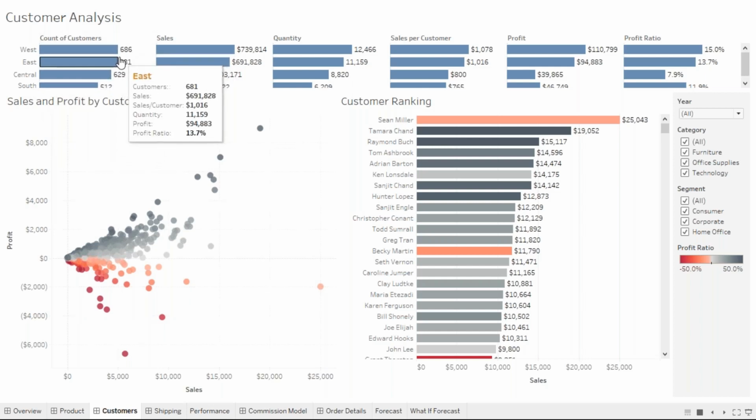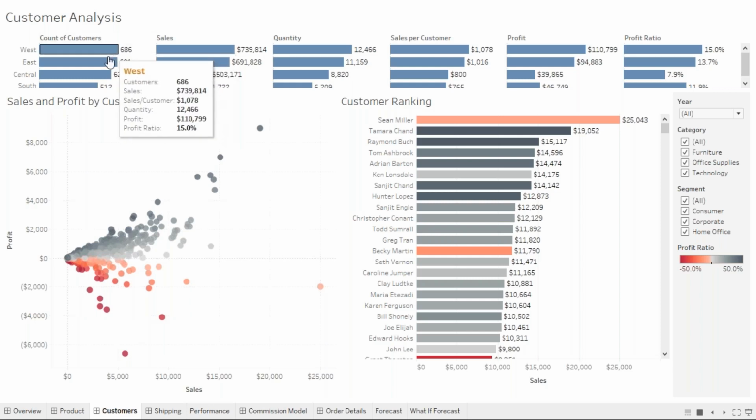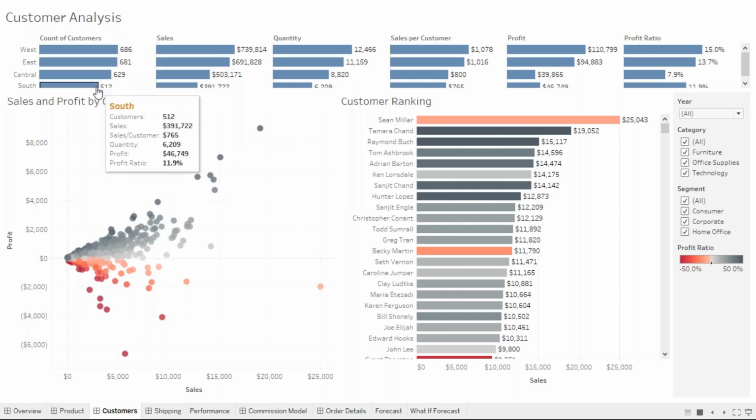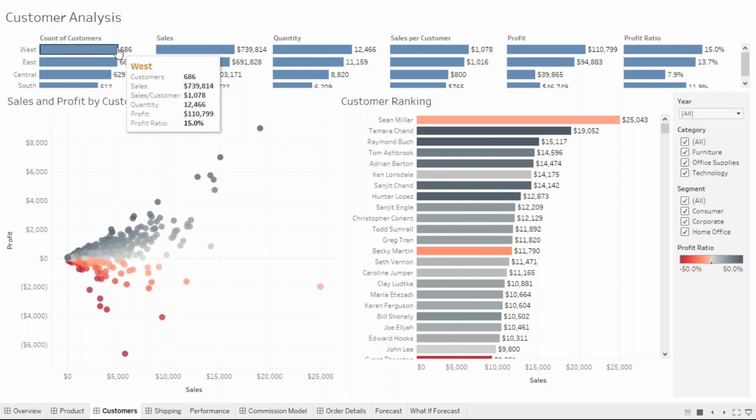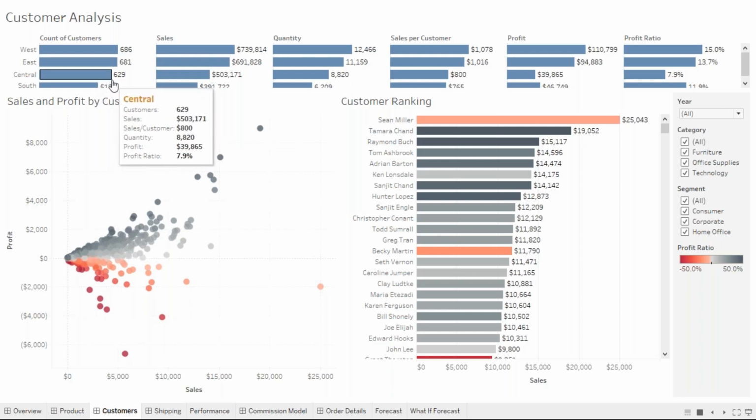I want to make my target 1000 for the next year. Currently the count of customers in the region is like this, and I want to set a target. I can establish my plan and try to bring customers into the stores and sell to them. If you know that in the west region these many customers are there, then you can plan for the next year's targets. I can plan my figures, decide what I want to achieve, and plan my business accordingly.